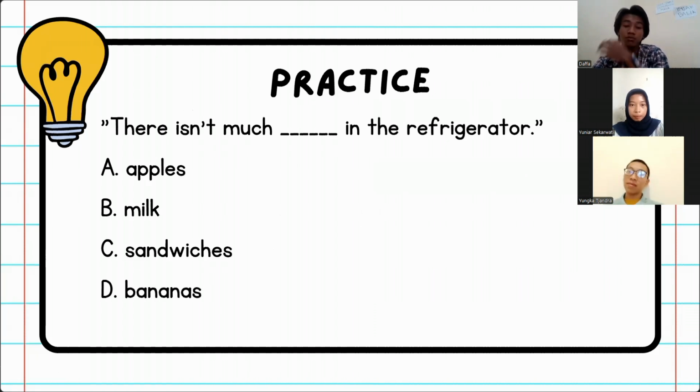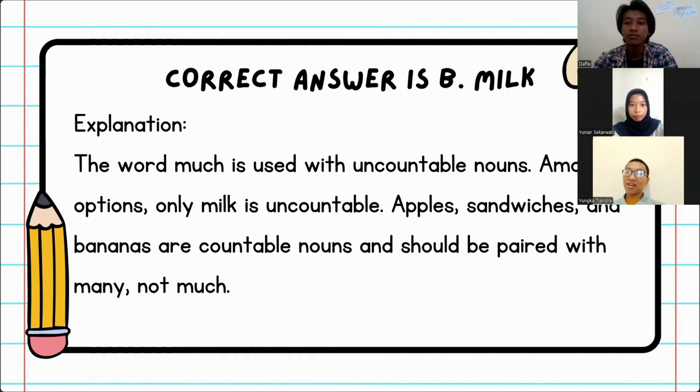Okay, it's practice time. The first one is, there isn't much blank in the refrigerator. Now, can anyone give me your answers? I think B. Alright, let's check the answer. And congrats, you're correct. The answer was B. Now, the explanation. The word much is used with uncountable nouns. Among the options, only milk is uncountable. Apples, sandwiches, and bananas are countable nouns and should be paired with many, not much.